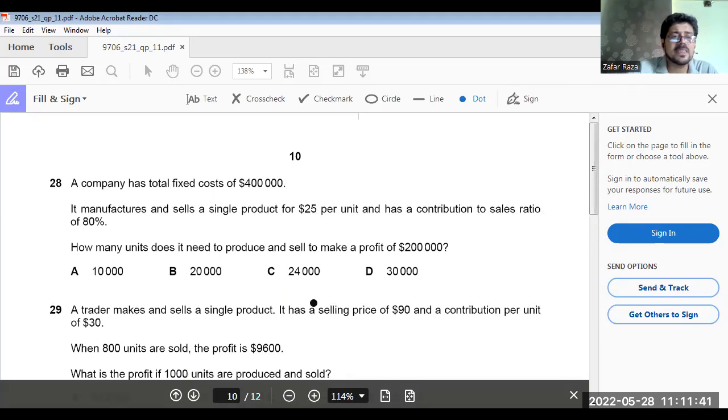Now 28. A company has total fixed cost 400,000. It manufactures and sells a single product for $25 and has a contribution to sales ratio of 80%. How many units does it need to produce and sell to make a profit of $200,000? Okay. Now in this case, what we have to do?